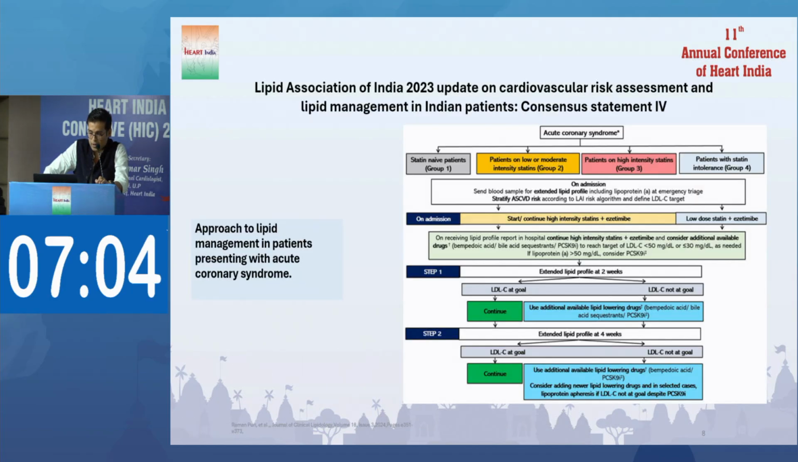This is the same part, but here is one thing that is different. In patients with statin intolerance, you start with a low dose statin plus ezetimibe, and if the goal is not achieved within 2 weeks, you can add bempedoic acid with or without PCSK9 inhibitors until the goal is achieved. But the important thing is you have to achieve the goal with upfront combinations, along with high intensity statin plus ezetimibe.